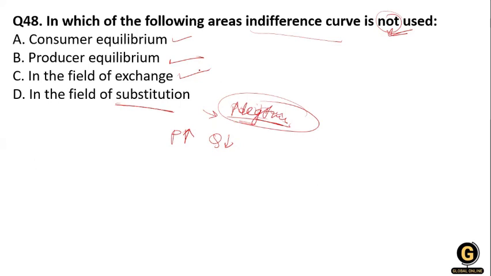The indifference curve shows combinations of two goods that give the consumer an equal level of satisfaction or utility, and each point on the curve indicates indifference, the same utility. Clear? So option D is correct.